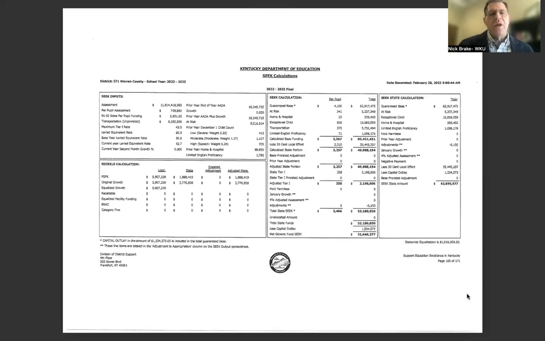The last one that we'll look at is a growing district, and that's the Warren County district. You can see the ADA is 15,000. You can see the profile is probably more similar to a Fayette and a Davis County as far as their at-risk population. And you can see, however, with the property assessment, is below that 1 million threshold. So they are going to qualify for $200 per pupil in Tier 1 funding. And they also are going to have a pretty steady SEEK amount of 3,400.